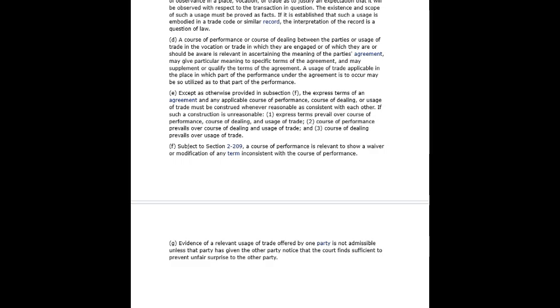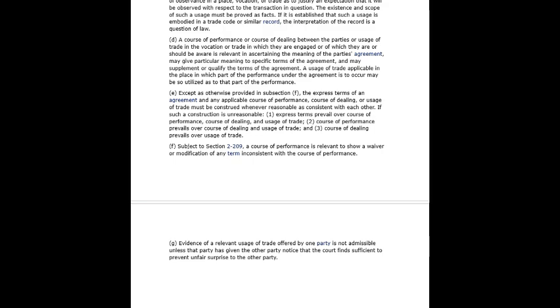D. A course of performance or course of dealing between the parties or usage of trade in the vocation or trade in which they are engaged or of which they are or should be aware is relevant in ascertaining the meaning of the parties' agreement, may give particular meaning to specific terms of the agreement, and may supplement or qualify the terms of the agreement. A usage of trade applicable in the place in which part of the performance under the agreement is to occur may be so utilized as to that part of the performance.